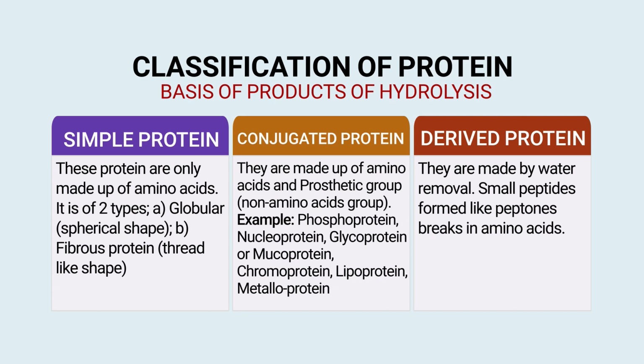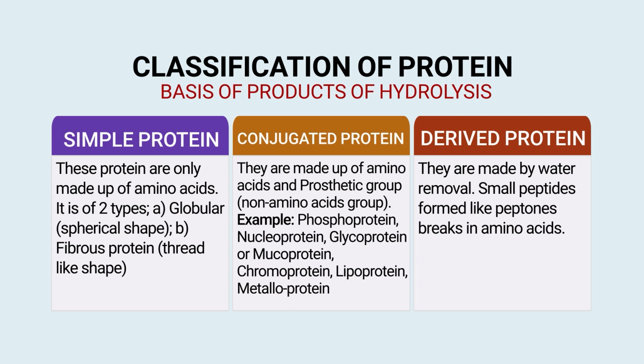Another group is conjugated protein. They are made up of amino acid and a prosthetic group, that is, a non-amino acid group. Examples are phosphoprotein, nucleoprotein, glycoprotein, mucoprotein, chromoprotein, lipoprotein and metalloprotein. For example, if the protein is attached with metals or metal ions, in that case it is metalloprotein. If a phosphorus group is attached with the protein, we say it is phosphoprotein.